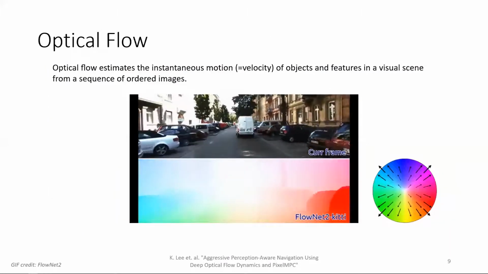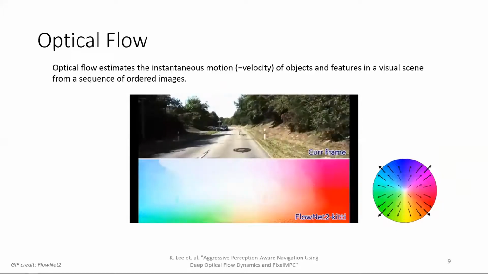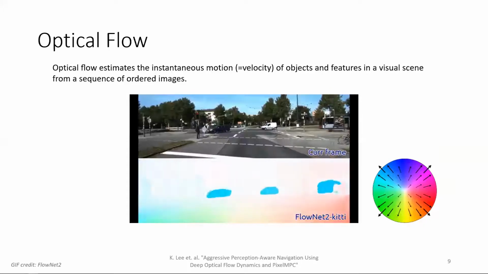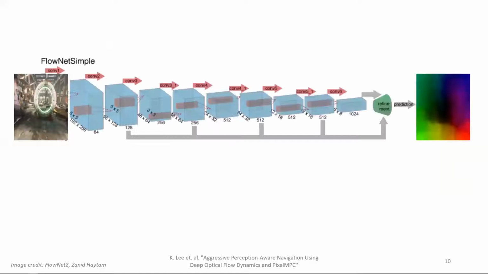Optical flow estimates the velocity of objects and features in a visual scene from a sequence of ordered images. Usually the optical flow prediction methods, for example FlowNet, use a U-Net-like architecture which takes a sequence of images as an input and predicts the whole image-sized optical flow.